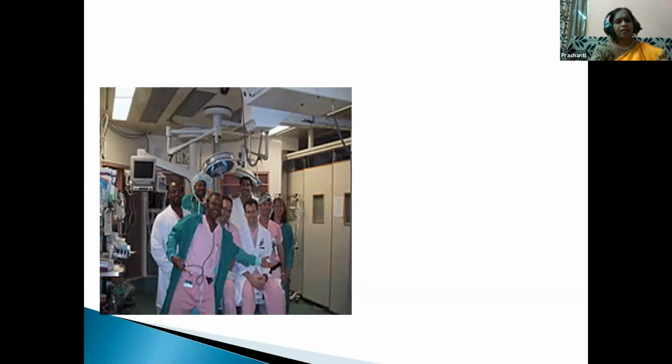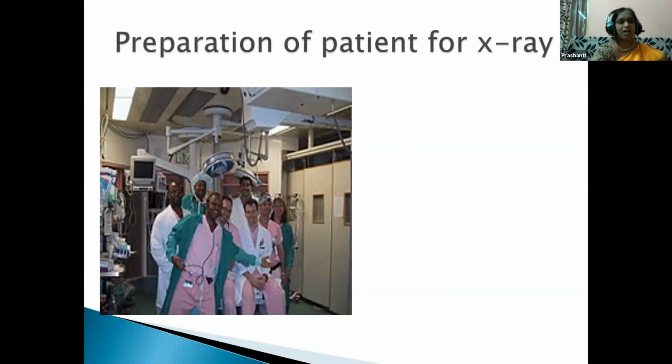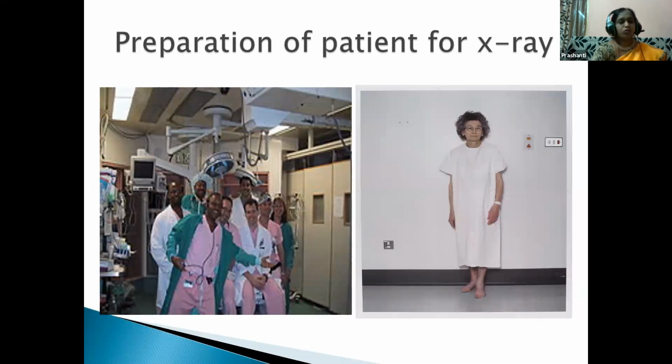And here, how is the patient prepared for an X-ray? A separate dress is worn, not only by the physician, but also by the person who is taking the X-ray. Here, he is wearing a lead apron, that is a gown, children. Then why do they have to change their dress into a lead apron?